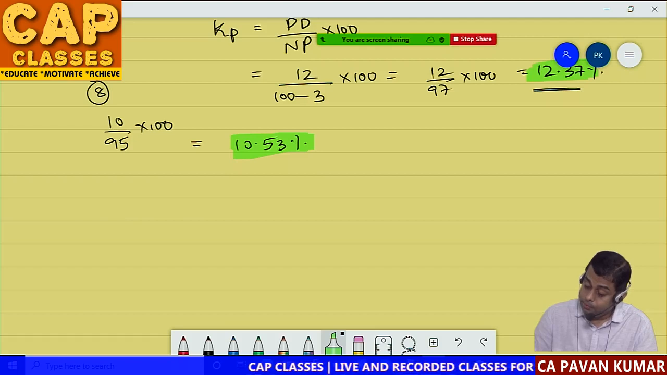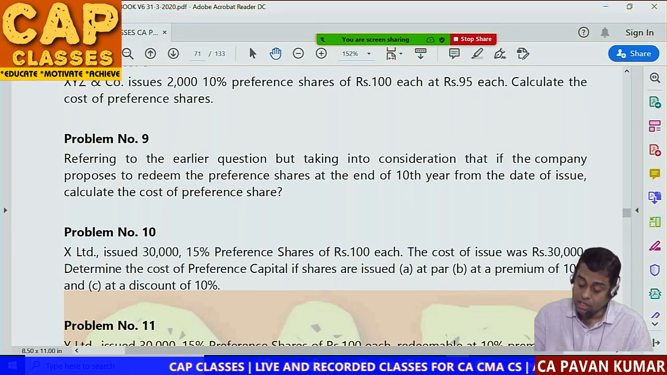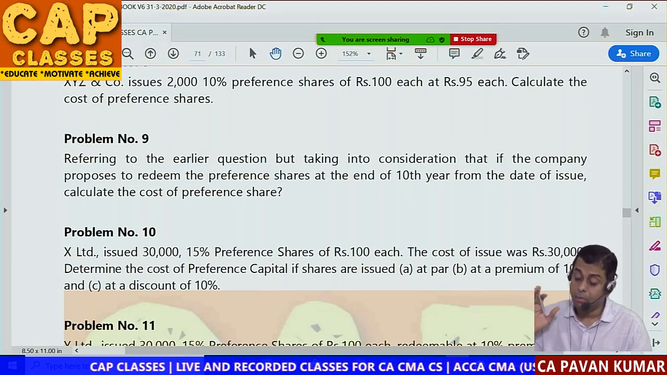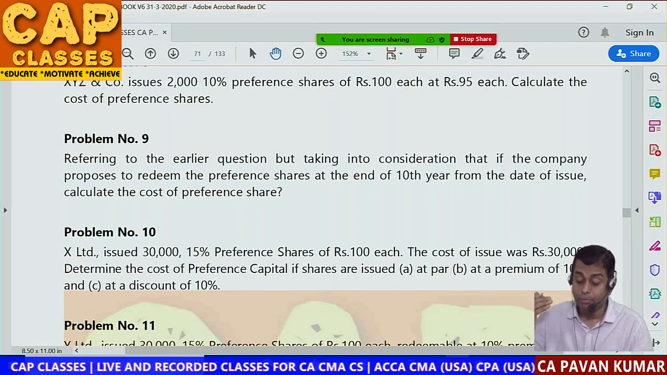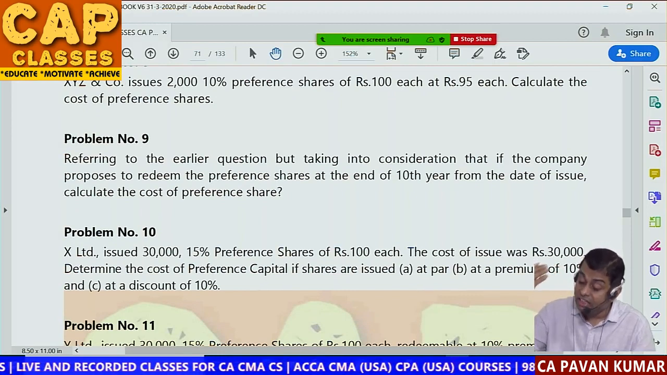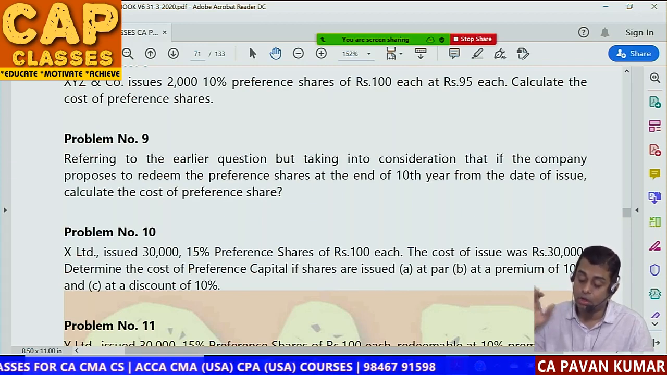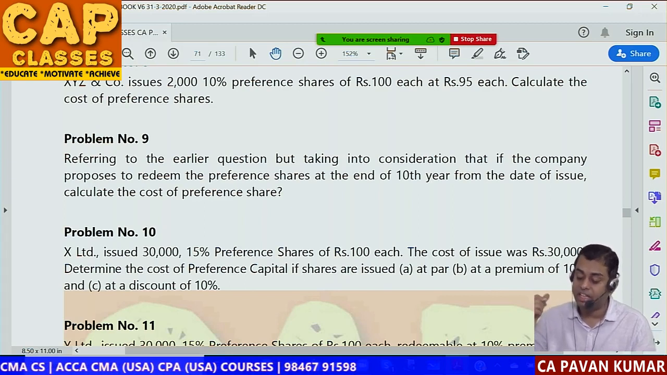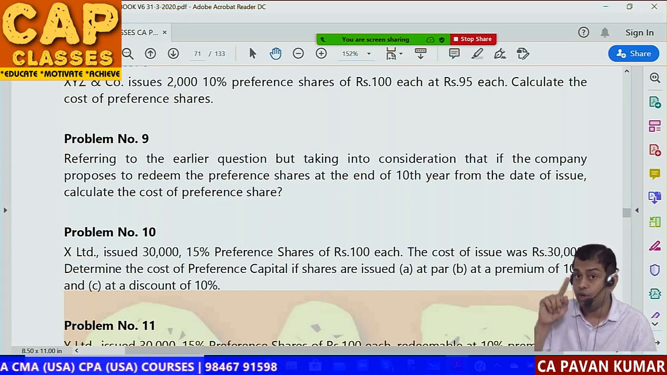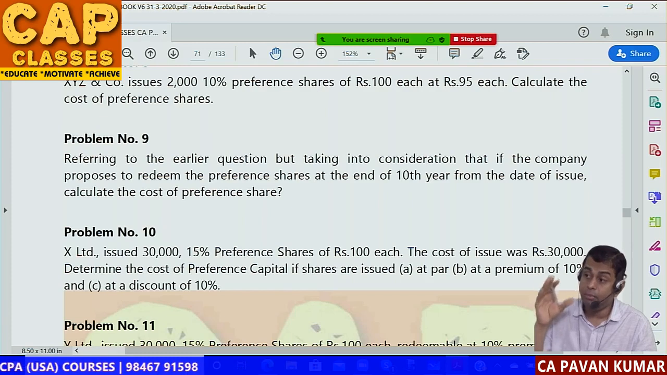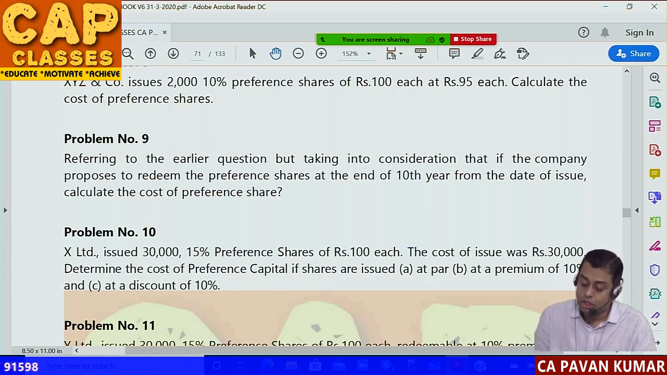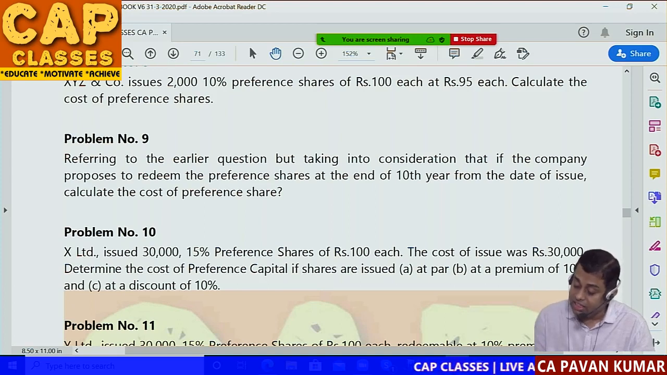Now, 9th question. Referring to the earlier question, but taking into consideration that if the company proposes to redeem the preference shares at the end of 10th year from the date of issue, calculate the cost of preference shares. So now they are becoming redeemable at the end of 10th year. Redemption value is not given. I told you already, note: if in the problem they say that they are redeemable, but redemption value is not given, then assume that they are redeemable at par. So now redemption price is 100, issue price is 95, and the life is 10 years.